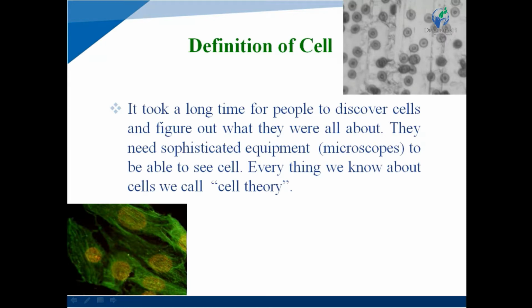They needed sophisticated equipment called a microscope to be able to see cells, and everything we know about cells we call cell theory. That means cells are seen with the help of microscope, and everything we know about the cells is called a cell theory.